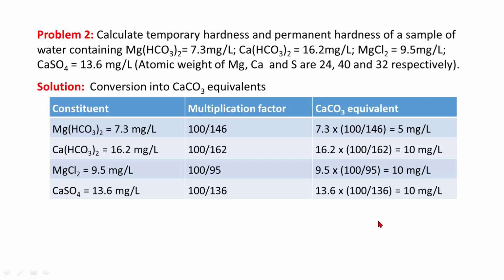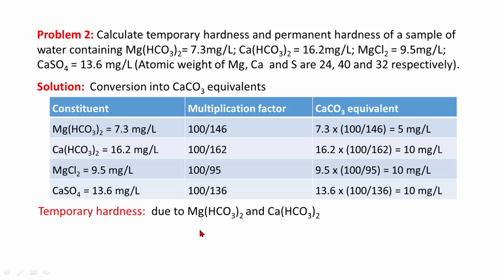We have to see which ions are responsible for giving temporary hardness. Since bicarbonates are responsible for temporary hardness, so this will give rise to temporary hardness. Chloride and sulfate are responsible for permanent hardness, therefore this will give rise to permanent hardness.